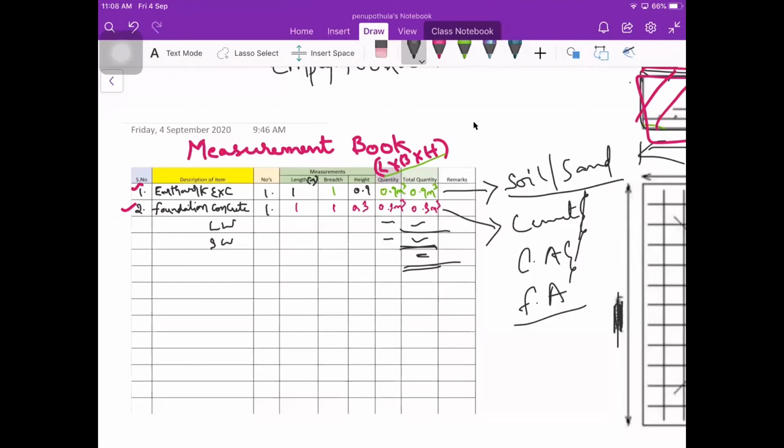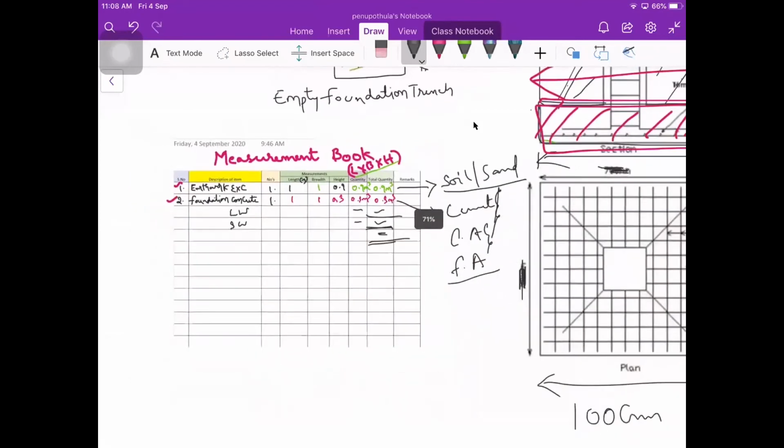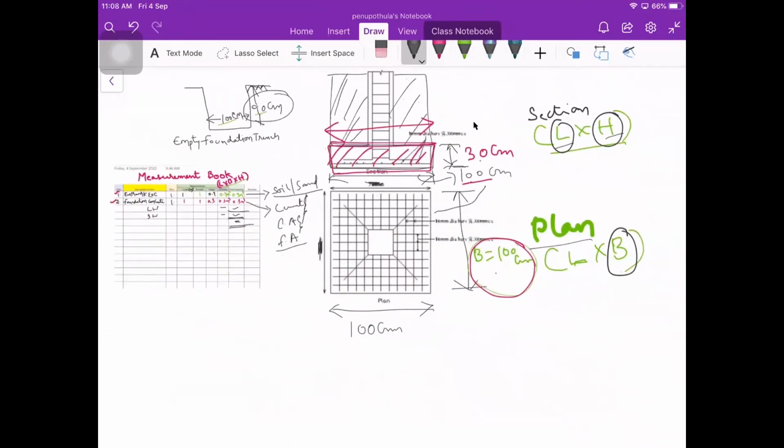So this is the major thing which we need to know when you are doing this. Did everyone get this earthwork excavation and foundation? Just for example I did that. I think everyone got this particular point.